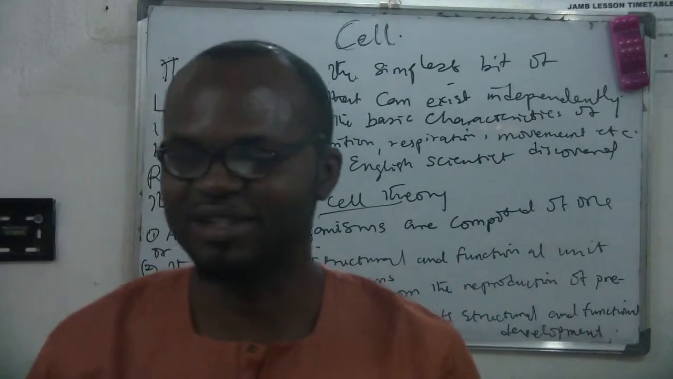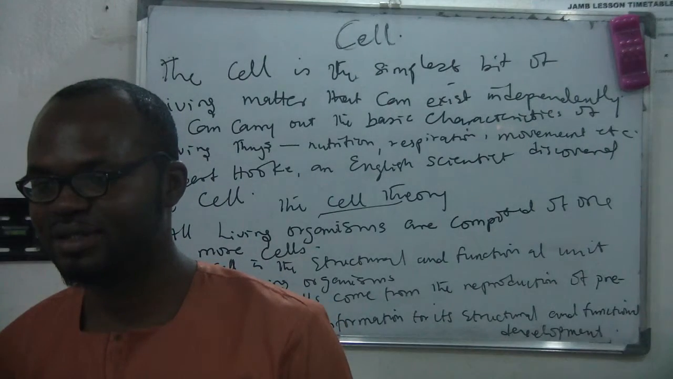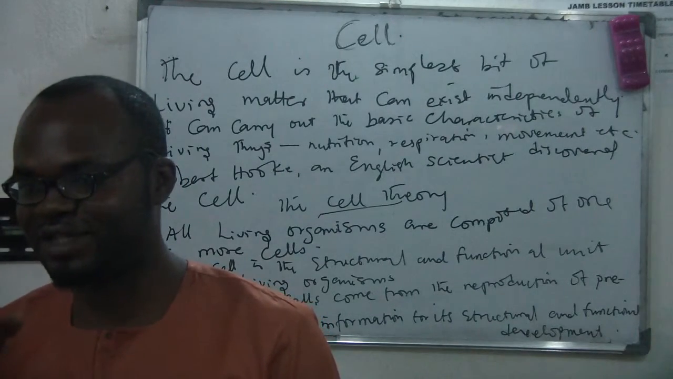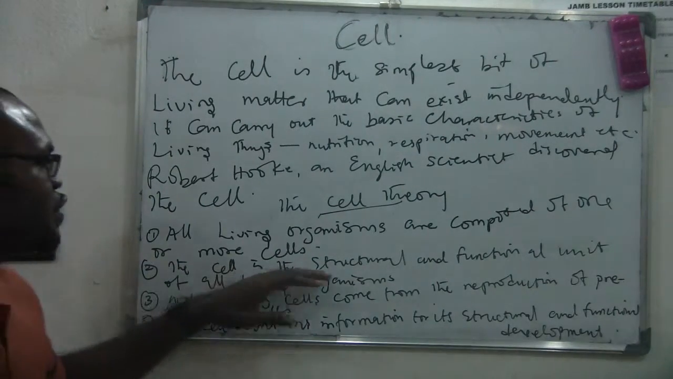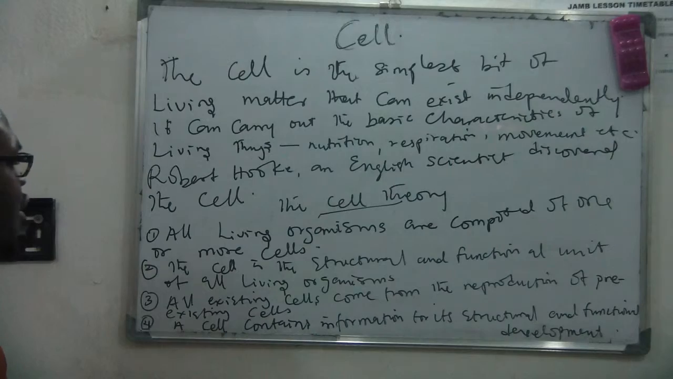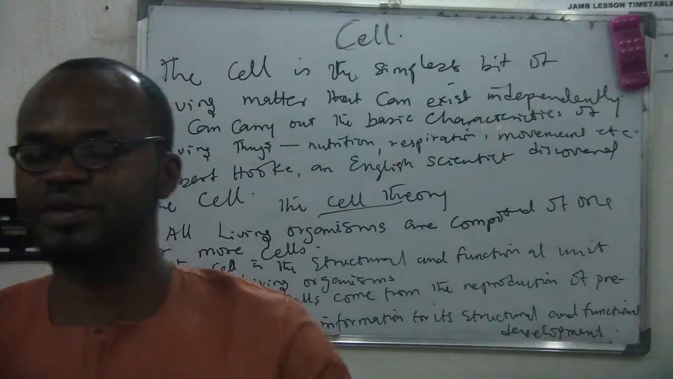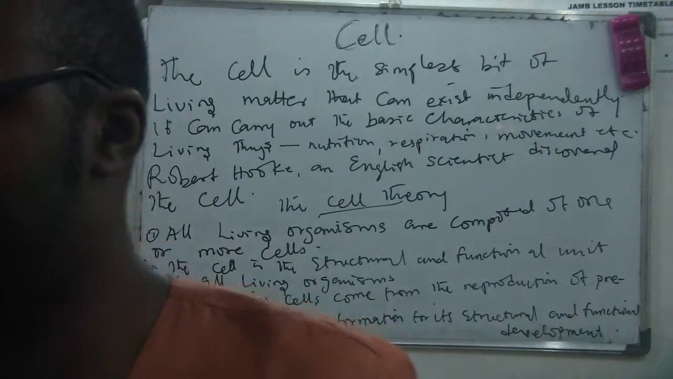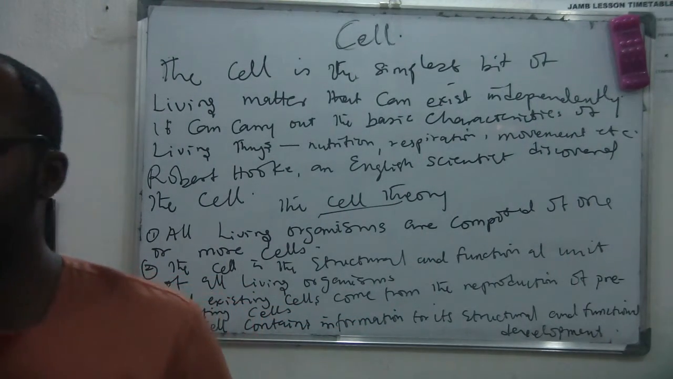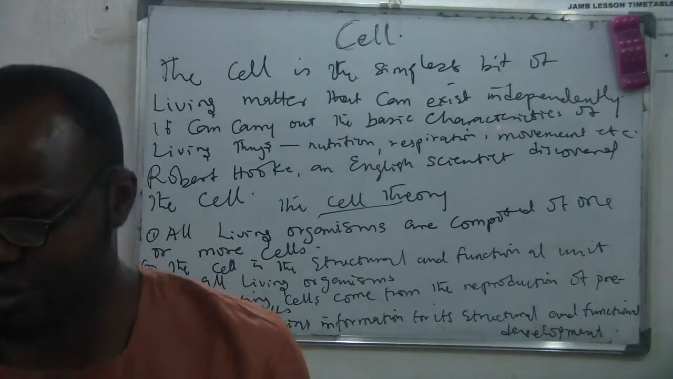Give me examples of living organisms. Me and you, isn't it? So all of us are composed of one or more cells. That's the first statement of the cell theory. The second statement is that the cell is the structural and functional unit of all living organisms. What makes us functional, able to breathe and walk, is the cell. It gives us the structure that we have and our ability to perform functions.